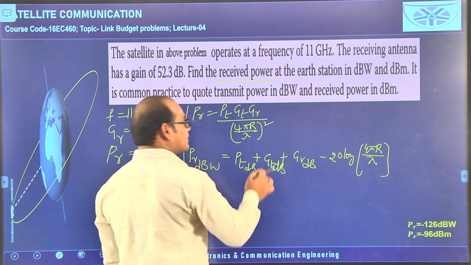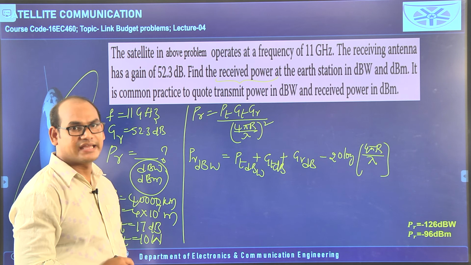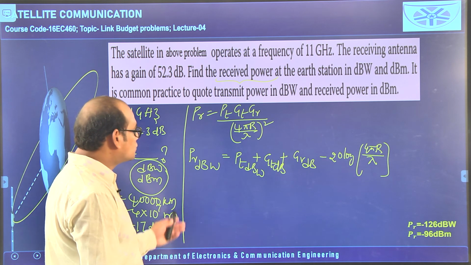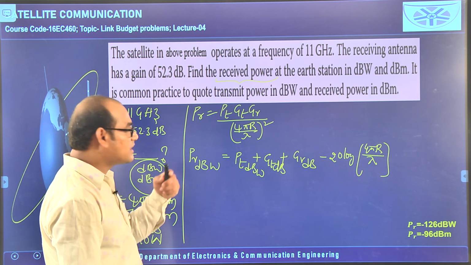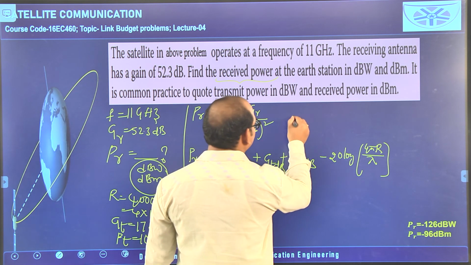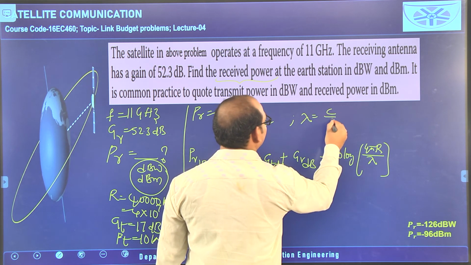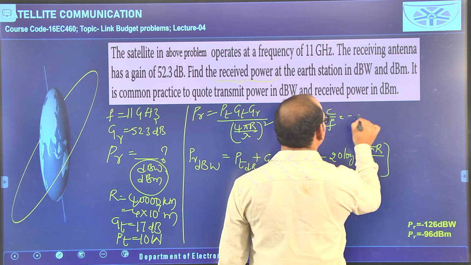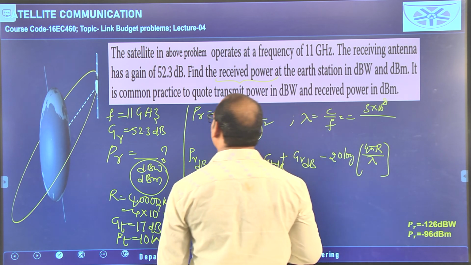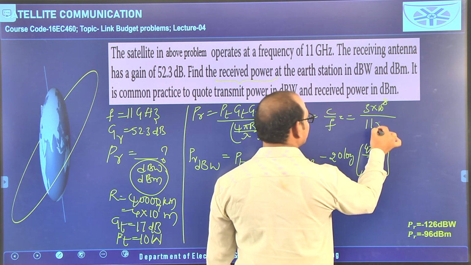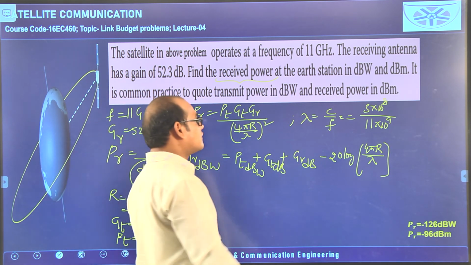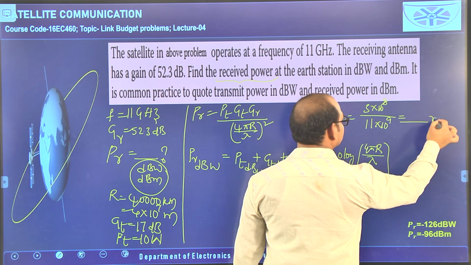Actually 10 logarithm, but here power is 2, that 2 is multiplied with 10. So, you will get minus 20 logarithm of 4 pi r by lambda. To do this one, r is available, but lambda is not available. Lambda we have to find. What is lambda? Lambda is C by F, where C is 3 into 10 power 8 meters per second, and frequency they have mentioned as 11 gigahertz. Giga means 10 power 9. So, calculate that one, get the value of lambda in meters.